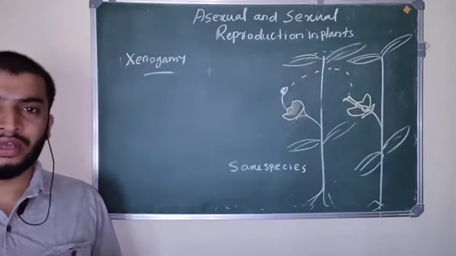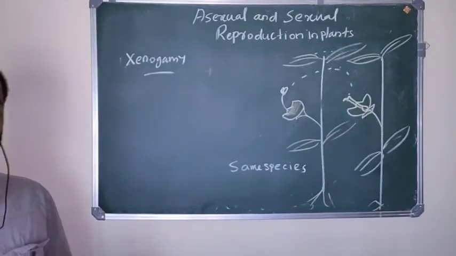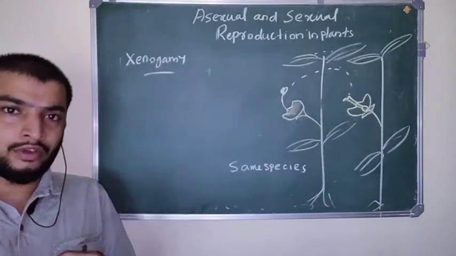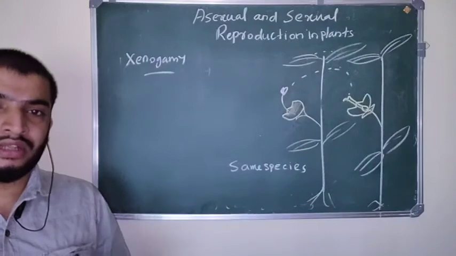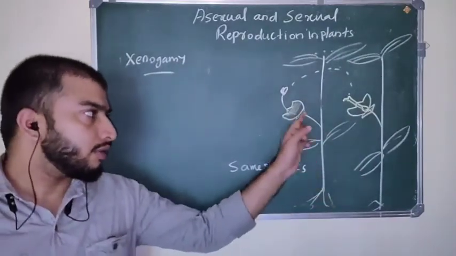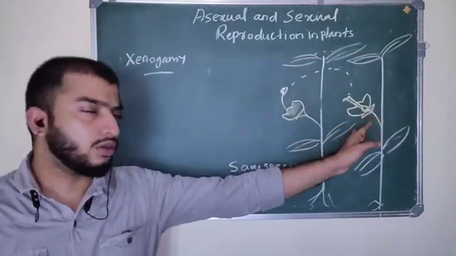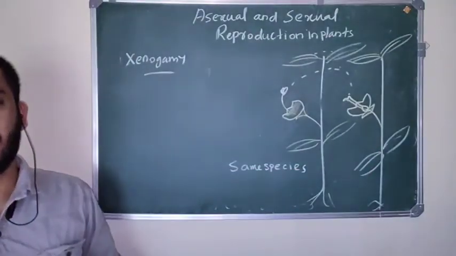So cross pollination has two types: geitonogamy and xenogamy. In geitonogamy, what you can see is that in the same plant, pollen grains are transferred from one flower to another flower. But in this case, there are two different plants. From one plant, pollen grains are deposited on the other plant's flower. That is xenogamy.